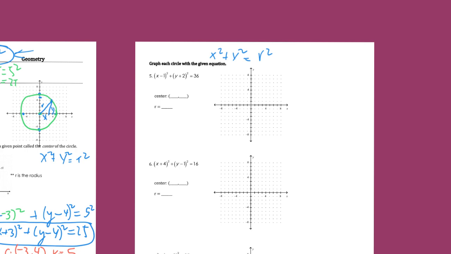So what is the center? The opposite of each. So it'd be 1 and negative 2. And what would be the radius? Not 36, it is 6. Okay, so 6 units. So how do you graph this?